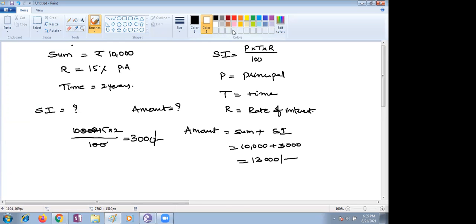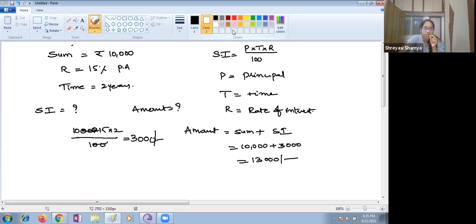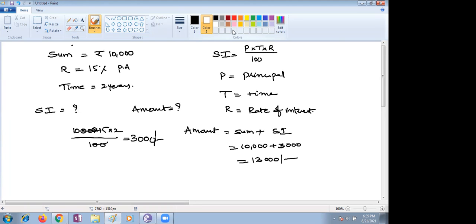Next thing. Children, please, suppose the question is 5% per annum. What is the amount? 5% per annum means how much? Ma'am, it will be 1,000. Okay, 1,000 will be the simple interest.